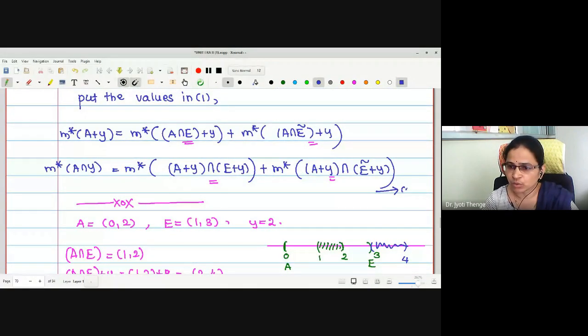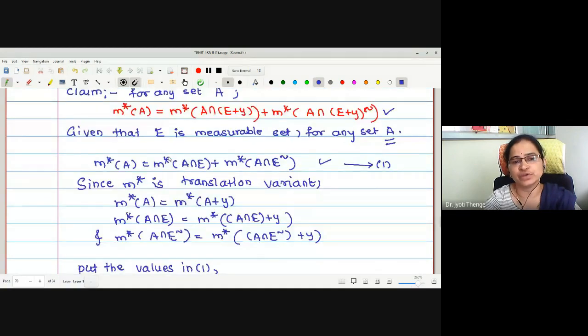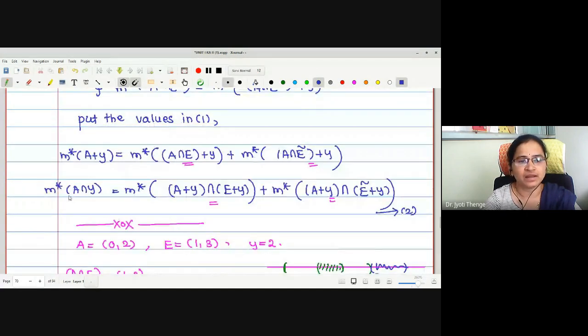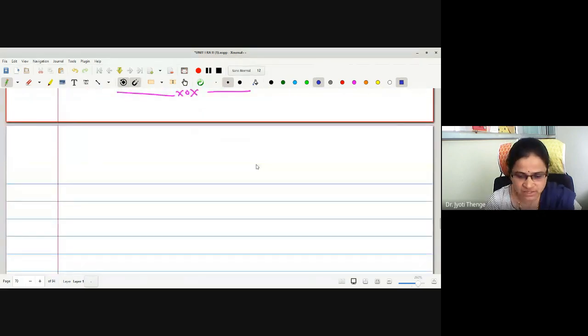This statement number 2 is true for an arbitrary set A of real numbers, therefore it is equally true for A minus Y. If I replace A by A minus Y, what is the resultant A plus Y? This will give you A, which will give us the first term, and the left hand side will also give the same value. Okay, now I'll write the statement.